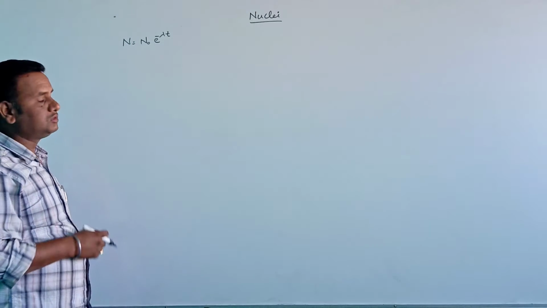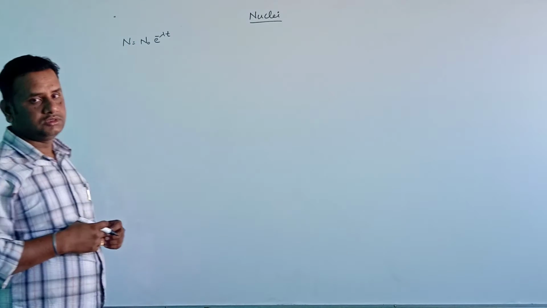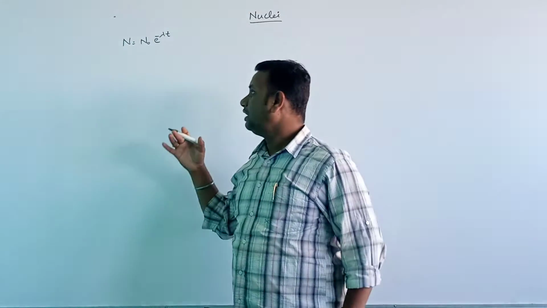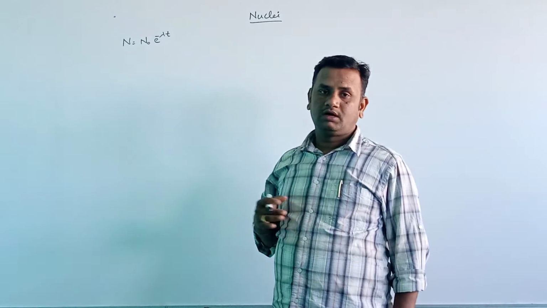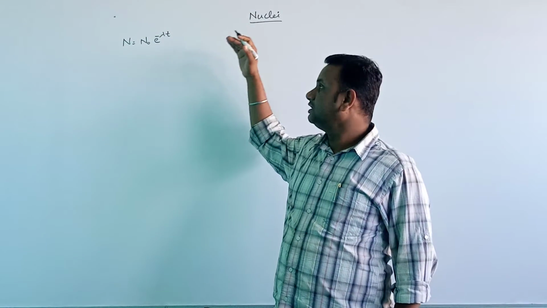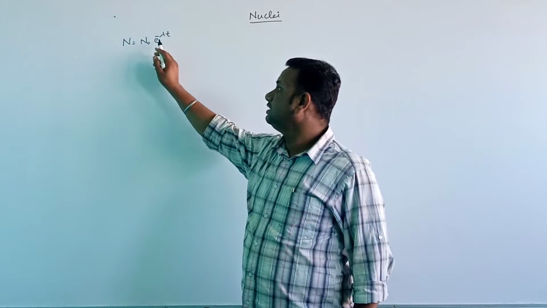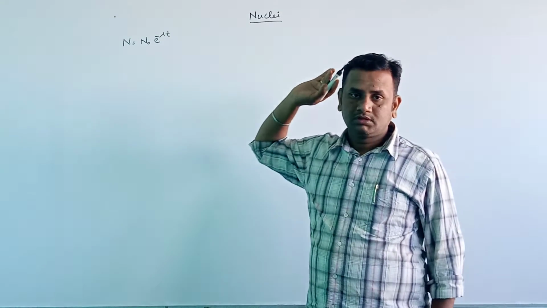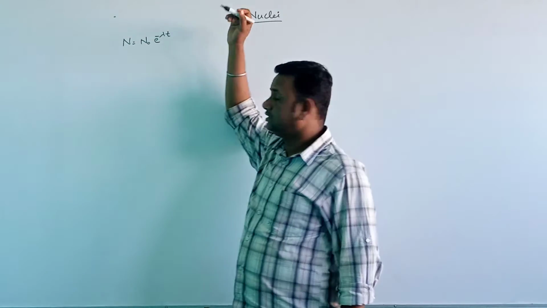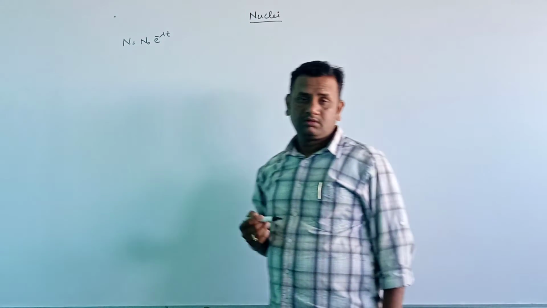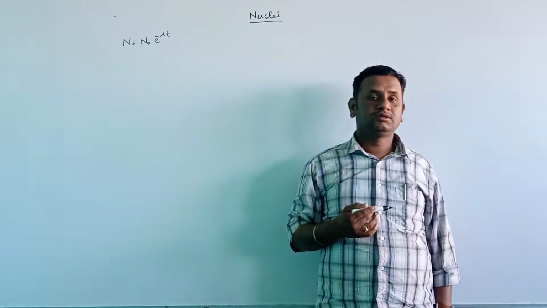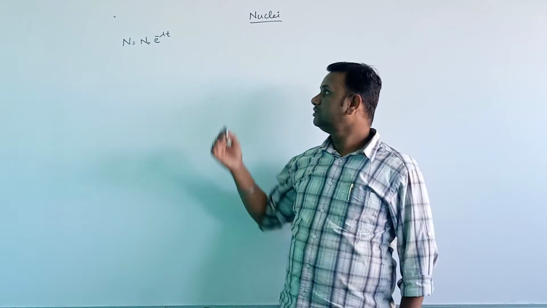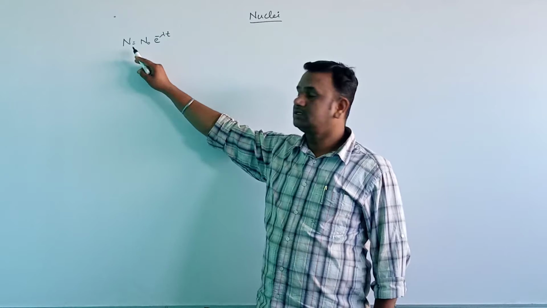This shows that the number of atoms in the given sample are disintegrating, decreasing exponentially. That is what this expression says.